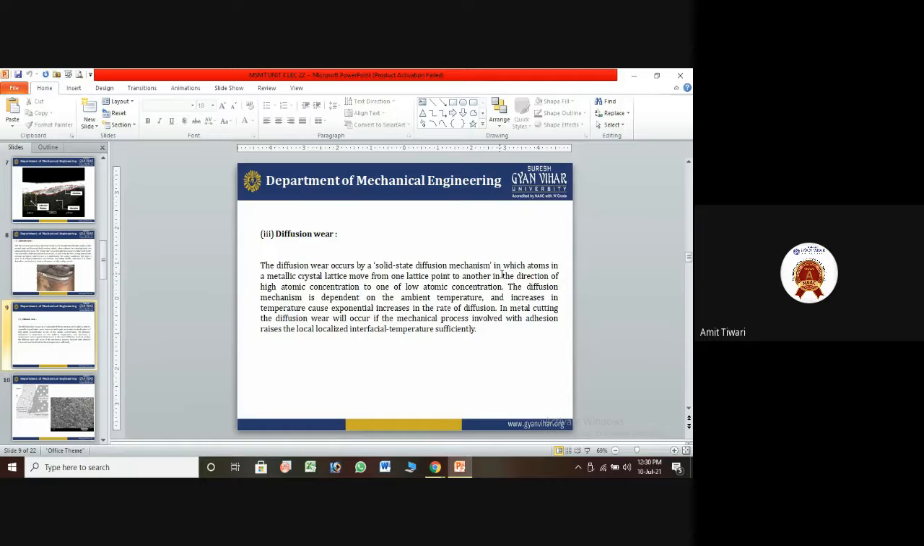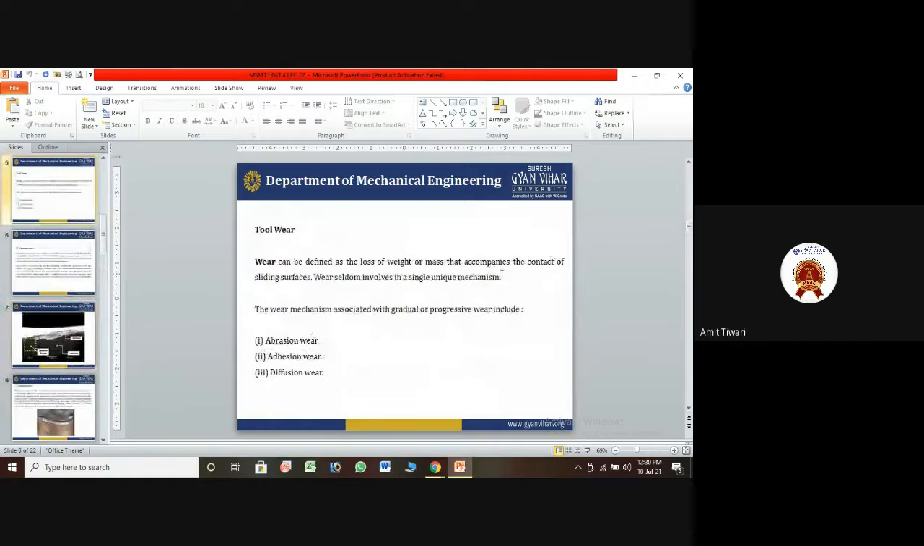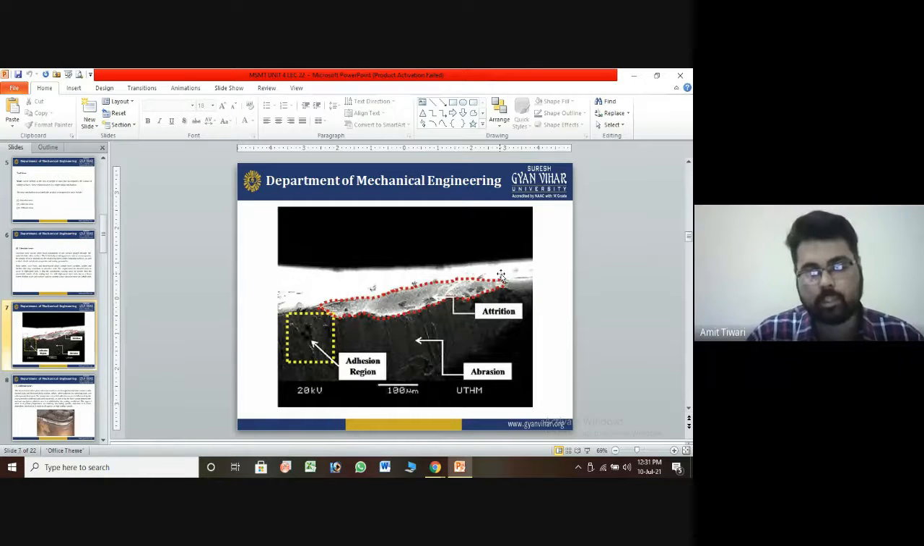So these are the fundamentals we required to understand the mechanism of wear. There are three types of wear we have already discussed here. I hope you understand abrasive wear, adhesion wear, and diffusion wear. First of all, I am going to repeat adhesion wear. Adhesion wear occurs when the hard constituent of one surface sticks to the metal of another surface, and you can see this in the diagram.